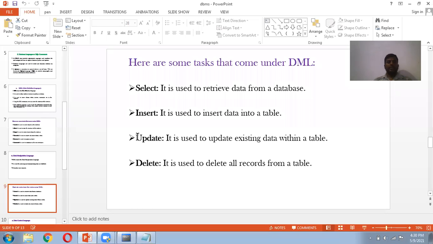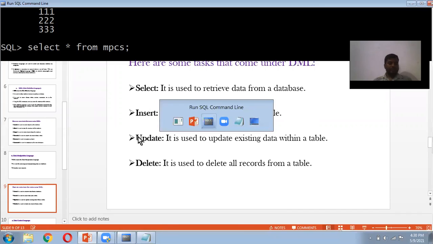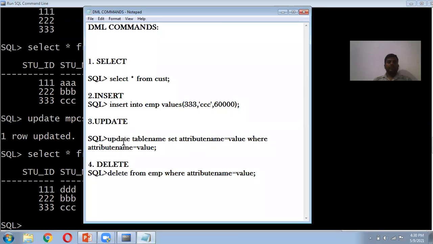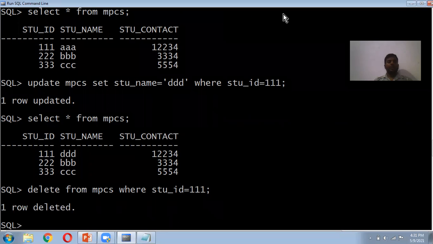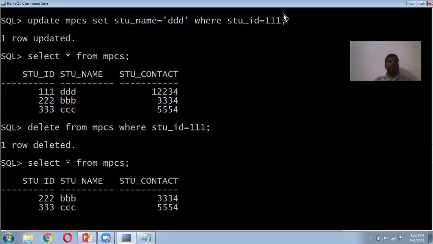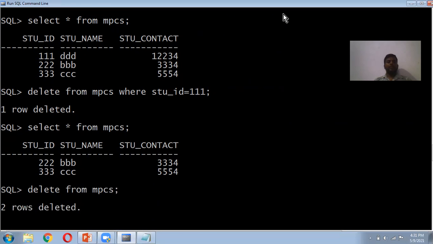Now we have delete. It is used to delete records from the table. Delete from table name, delete from NPCS. Where, for example, if you want to delete where student ID is equal to some value, the complete row is deleted. So one row deleted. You can see the select here. If you want to delete all the records, simply say delete from NPCS. All the records will be deleted, so 2 rows will be deleted.